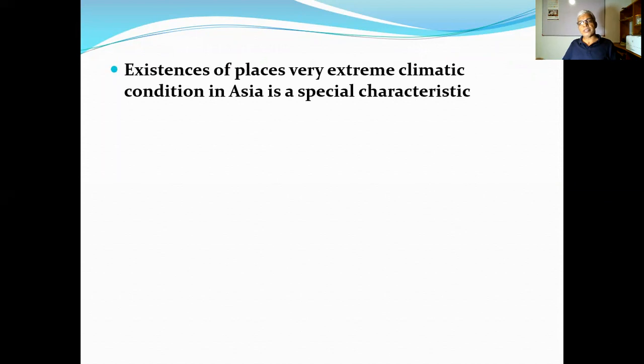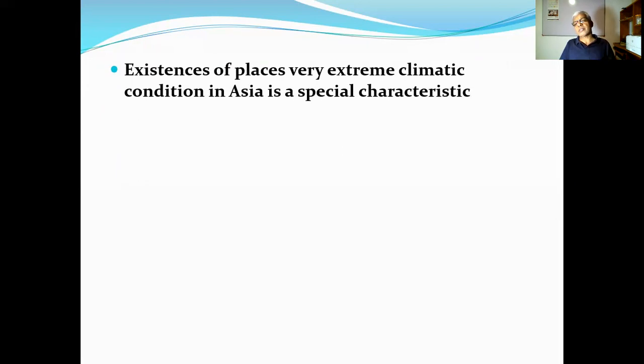Then places with very extreme climatic conditions can be found in the Asian region, because in some areas the temperature is always very cold, with extremes of minus 30, 40, or sometimes minus 60 recorded.